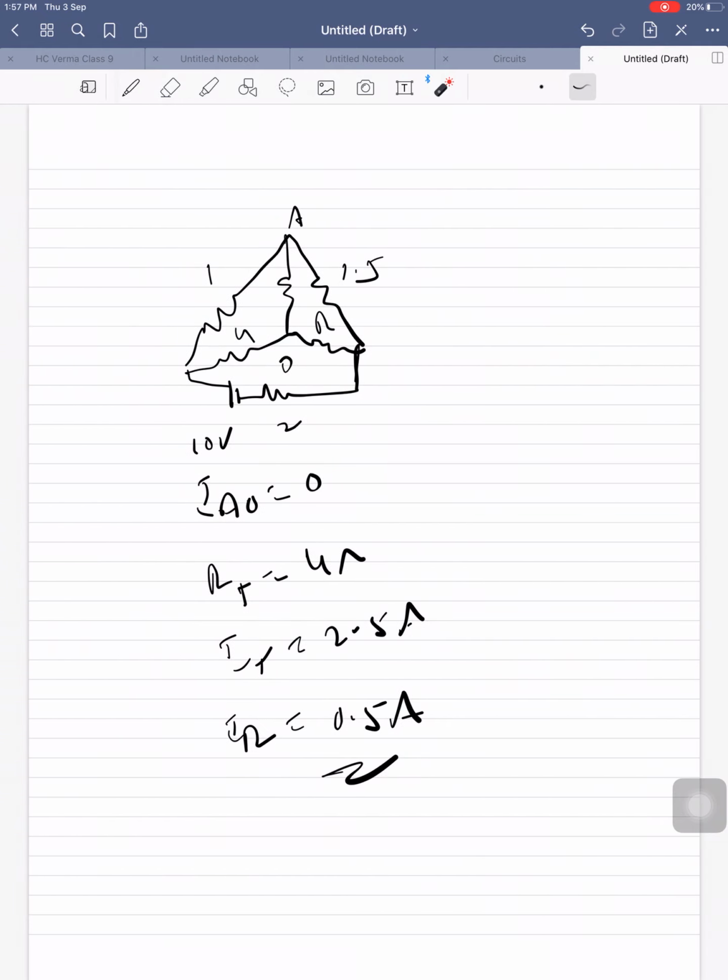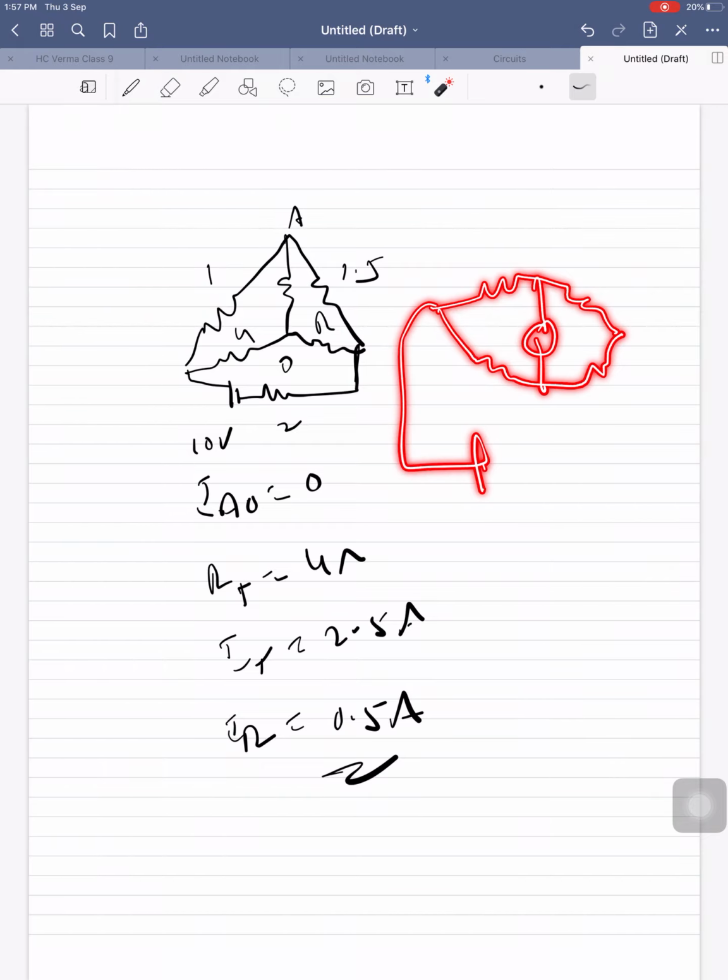Okay, come to this one. Here it is given that the current through this resistance is 0. That means this is called a balanced bridge. If the current through this galvanometer is 0, then this is a balanced bridge.